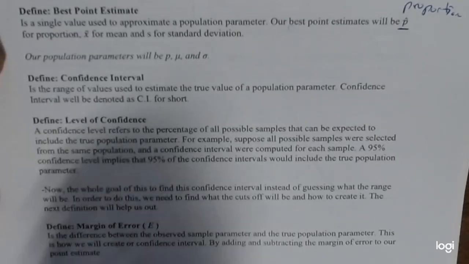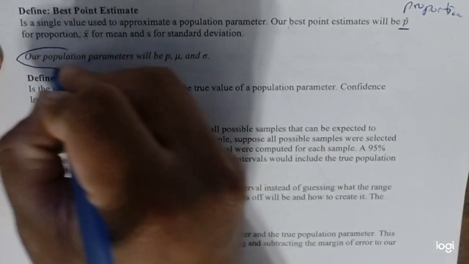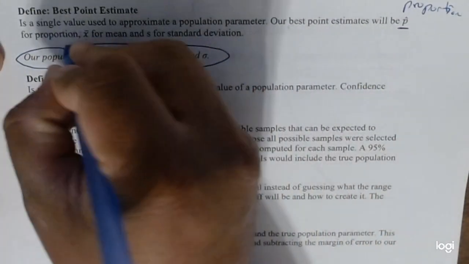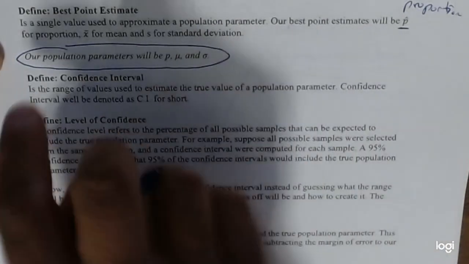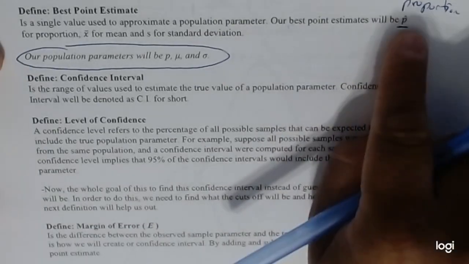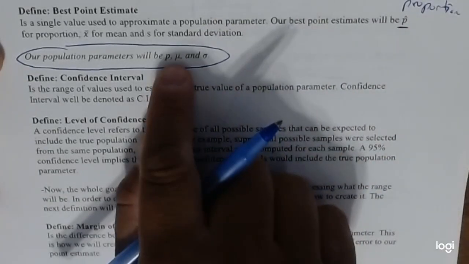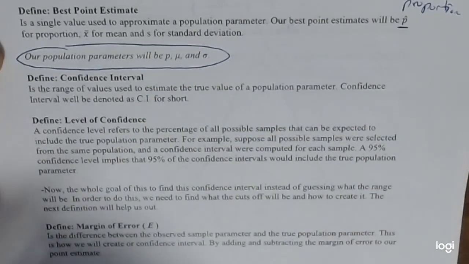Now our population parameters, the ones we're actually estimating, are p for proportion, mu for mean, and sigma for standard deviation. So these are our population parameters, and we're going to be using the point estimates to estimate them. That's the whole concept of this kind of stuff here.